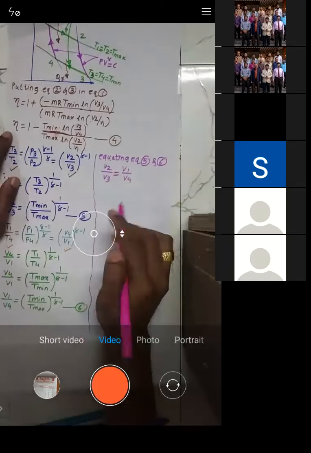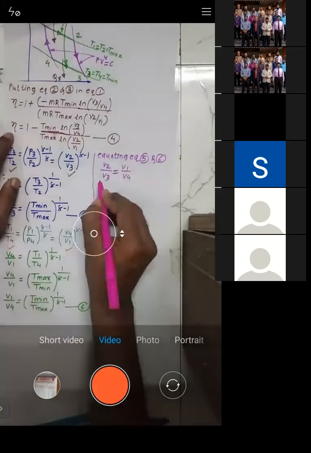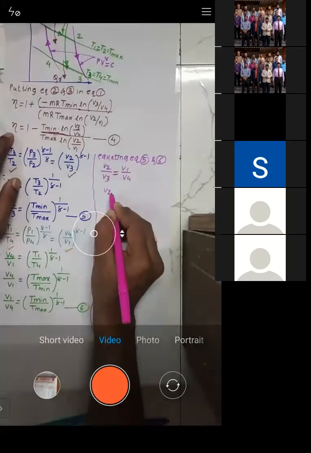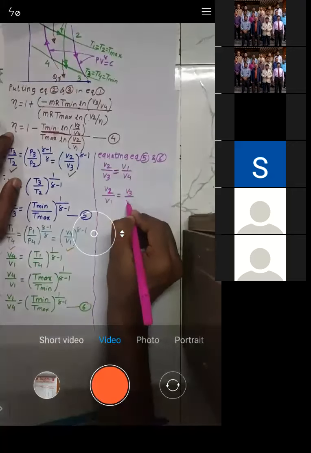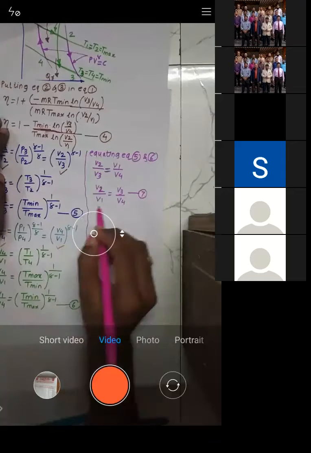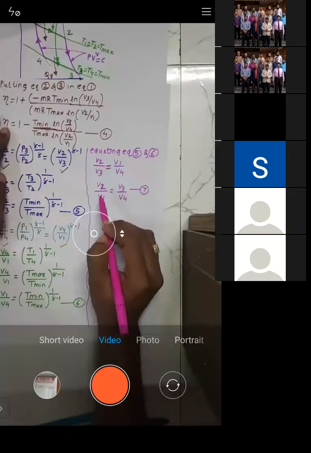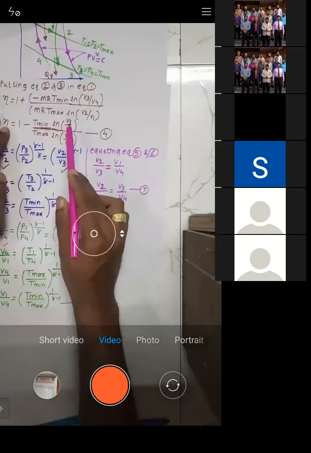Now V3 will bring here and V1 will bring here. So what we'll get? V2 by V1 is equal to V3 by V4, right? So one more equation we will get. Let us call this equation number 7. So V2 by V1 is equal to V3 by V4. You can check.